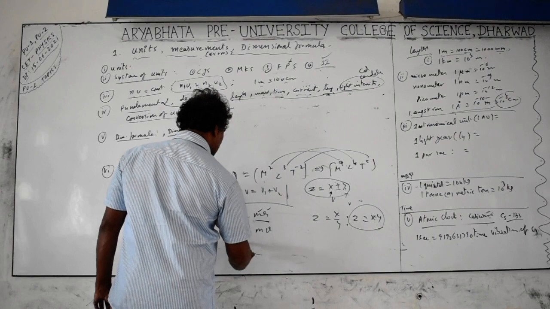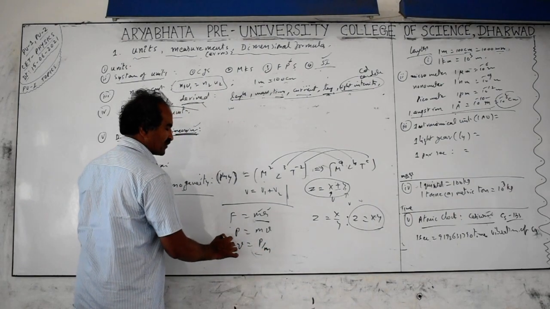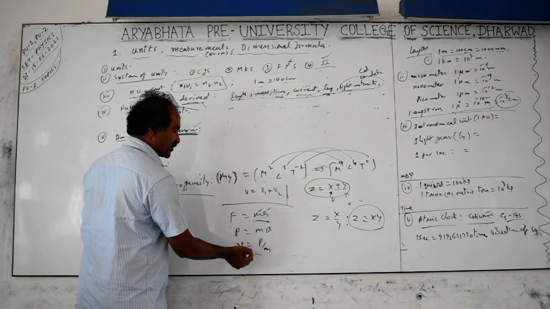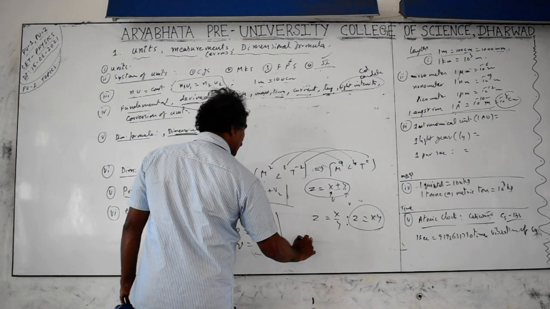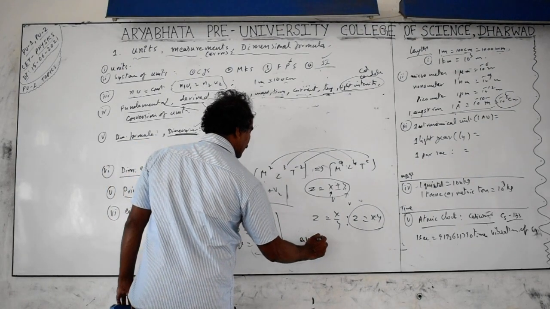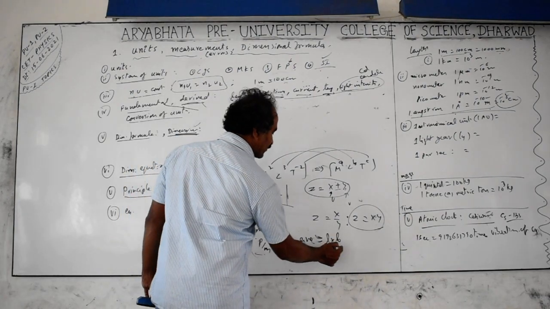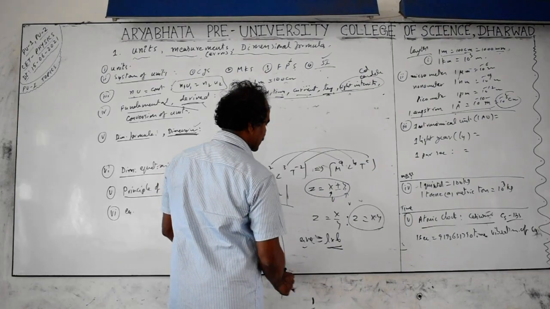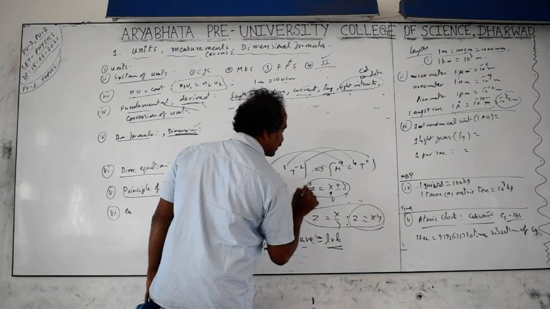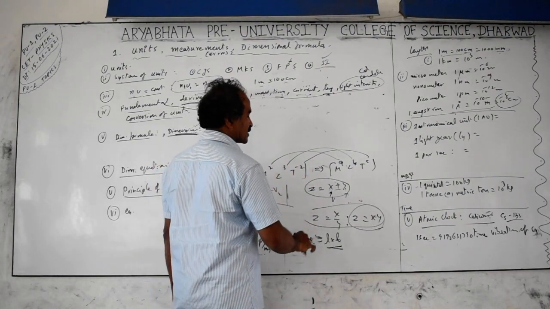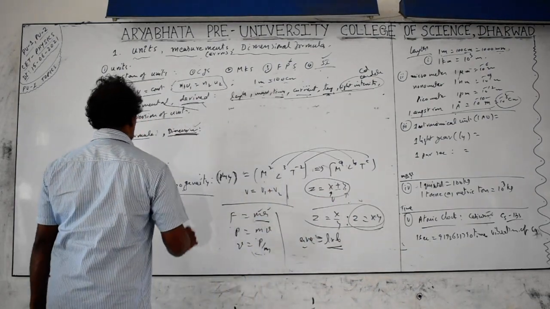And if you take the ratio, v equals P by m. P is different, m is different, v is different. So the quantities on either side of the equal to symbol may be different, but the two ratios can have the same values. For example, area is equal to length into breadth, L into L, breadth is also a length only. Here these two are similar physical quantities, but the area is a different physical quantity. So multiplication and division can be done with different physical quantities, but when equated, a different result comes. Addition, subtraction and equating must be with the same physical quantities. That is also part of the principle of homogeneity.